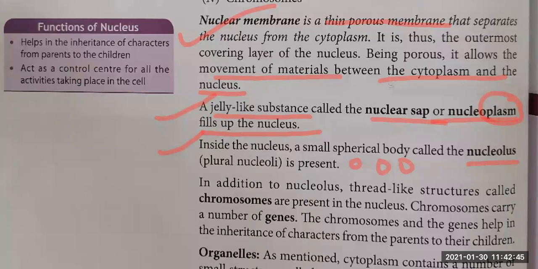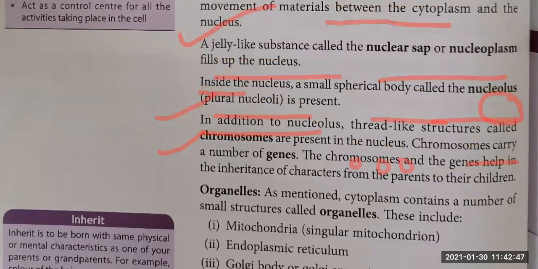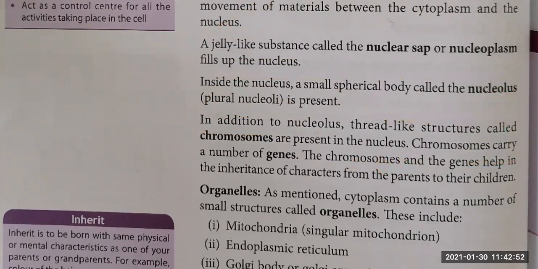And children, the fourth part is very, very important, and they are the chromosomes. They carry genes, right? DNA, which is passed from parents to offspring, right? A child gets from the mother, father. So all those features, all those qualities are present in the genes. Now, who carries these genes? These genes are carried by the chromosomes.